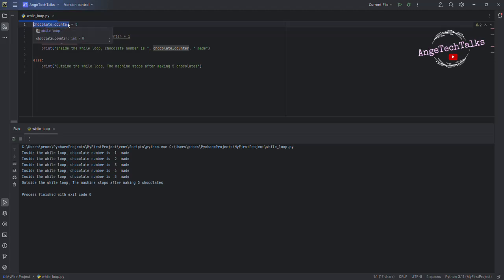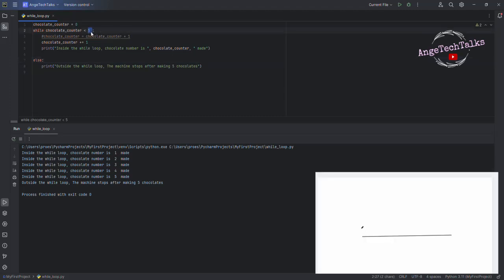Okay, now we want our machine to stop after making exactly 5 chocolate. So we use the while loop. That loop will continue as long as the counter is less than 5.